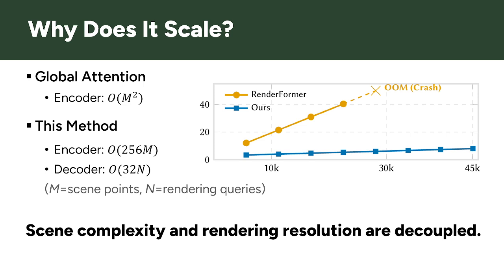In this method, the encoder scales linearly with the number of scene points, and each query only accesses a fixed number of nearby embeddings. As we can see in this figure, the memory gap becomes much larger as the number of scene primitives increases. So the key advantage is that scene complexity and rendering resolution are no longer tightly coupled.